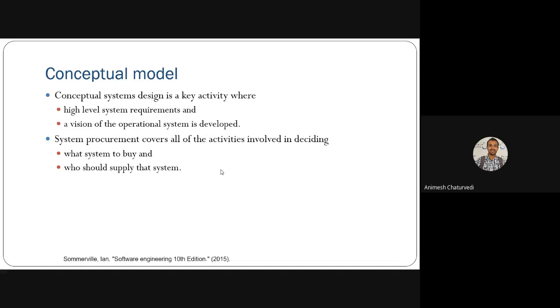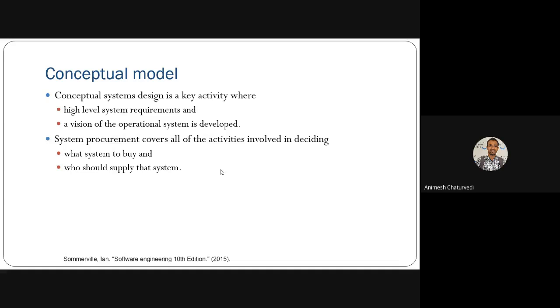Then there is system procurement, which means how to proceed with the management and legal documentation part, and how to do the activities. Two things decide this: what system to buy, which system we should procure, and second, who should supply that system, which company should provide the service and which type of components can be connected in the project of that whole system.